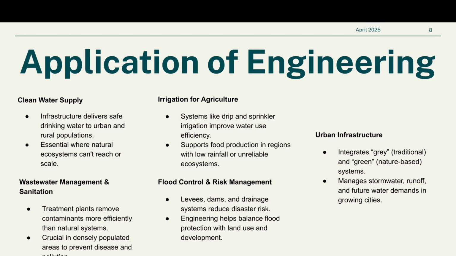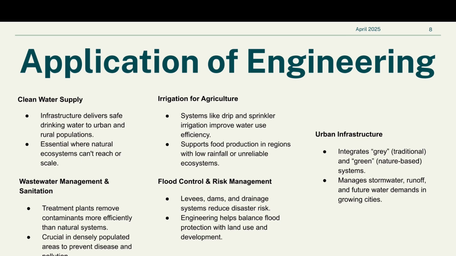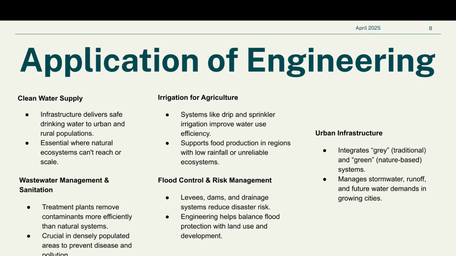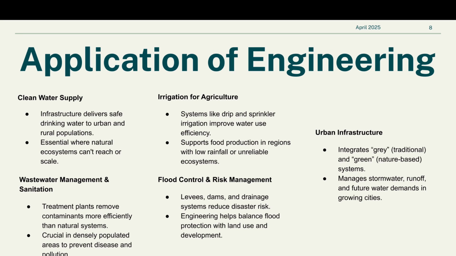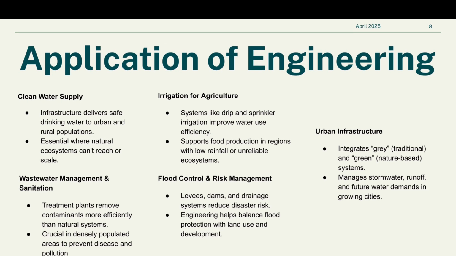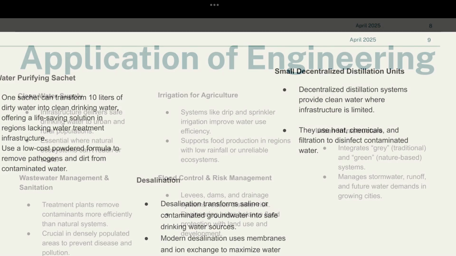In the area of flood control and risk management, engineered systems like dams and drainage channels protect communities from increasing weather extremes. These structures help balance flood protection with sustainable land use and development, especially in storm-prone areas like Florida. Lastly, urban infrastructure now combines traditional gray solutions with innovative green ones. Stormwater management, runoff filtration, and future water demands are handled by integrated systems that use nature-based strategies, like rain gardens and green roofs, alongside conventional engineering.